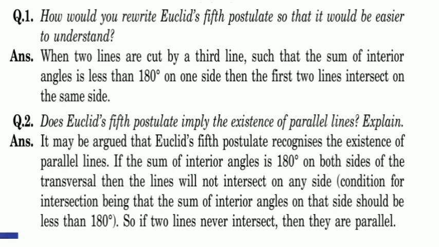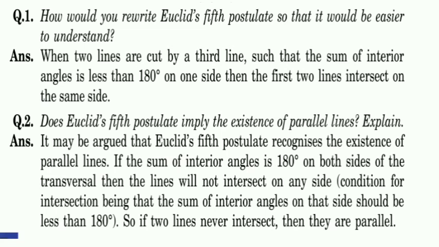Now I directly go to the second exercise. Instead of explaining the theoretical things, you read it yourself. So in second exercise, first question, how would you write Euclid's fifth postulate so that it would be easier to understand? So in fifth postulate they have given that the sum of the adjacent angles at one side is less than 180. So in easy words we can write here, when two lines are cut by a third line such that the sum of interior angles is less than 180 on one side, then the first two lines intersect on the same side.